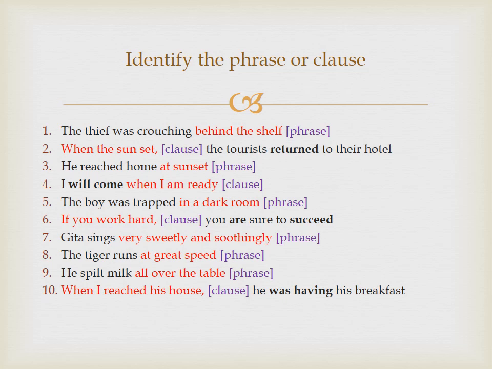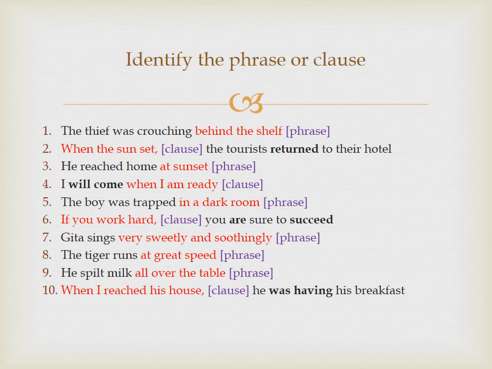Question number 9. He spilled milk all over the table. Here, all over the table is a phrase because it doesn't have a verb and its meaning is embedded in the rest of the sentence. It only makes the meaning more effective.